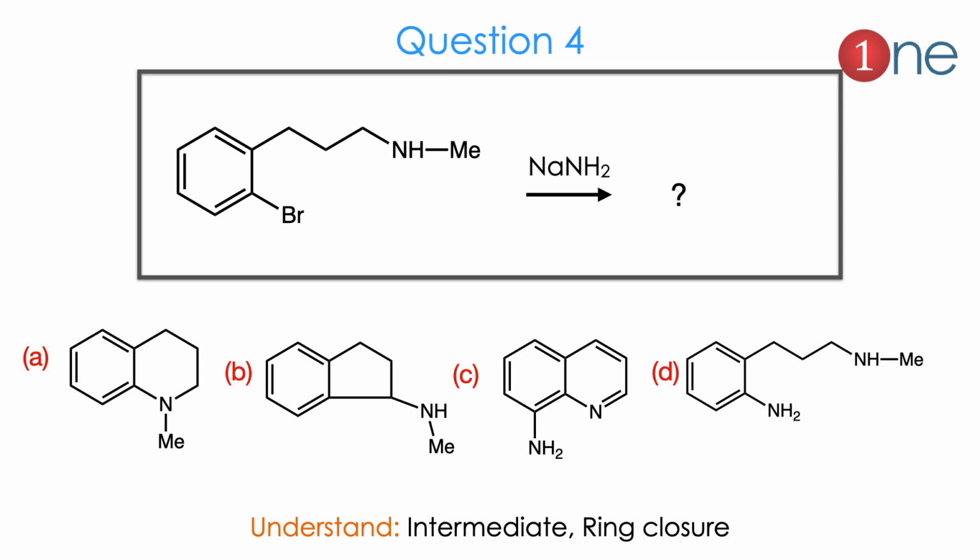The ring closure mostly occurred. A, B, C are ring closure reactions. How the ring is closed is the matter. And D is just amination in the benzene ring. The important thing you should understand from the question is that you have to guess the intermediate as well as the ring closure.